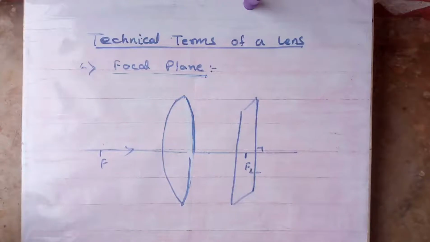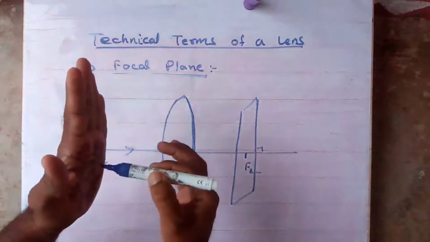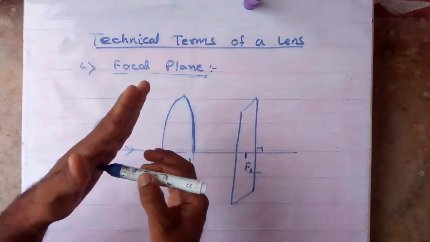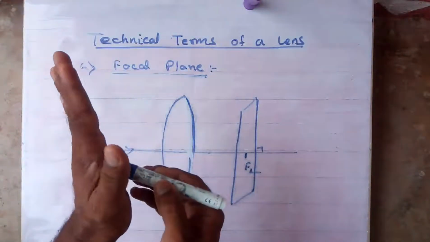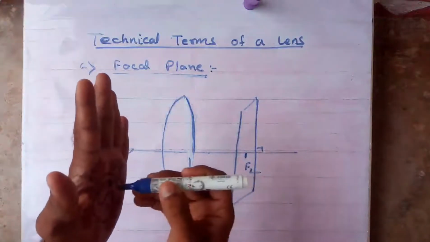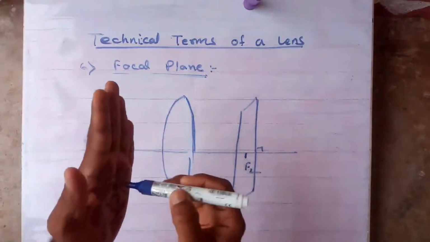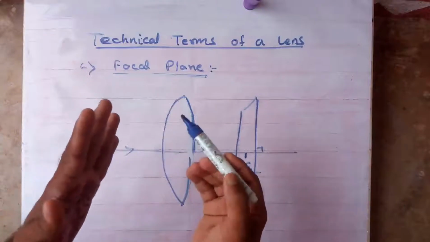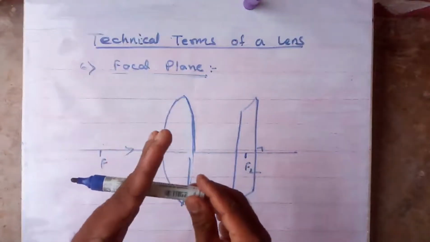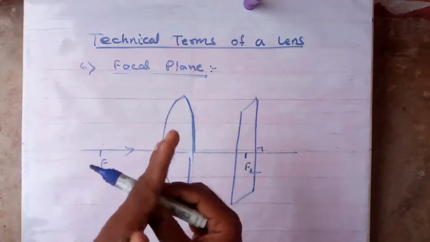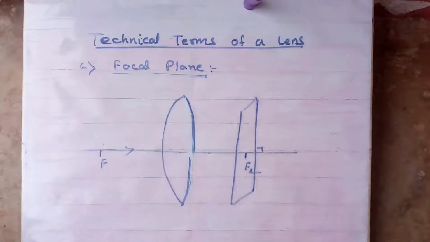Like this. Suppose this is a point. You can draw many planes. Many planes are possible. See, this is a plane. This is a plane. This is also a plane. Imagine this pen tip is a focal point. Here also a line is there. So you can draw like this. See, this is a focus. So many planes are there, at different angles, different planes are there. But the one which is exactly perpendicular to the principal axis, that is called as a focal plane.